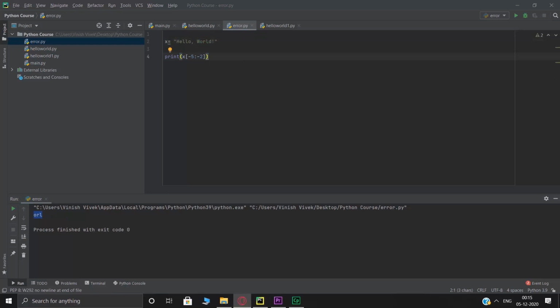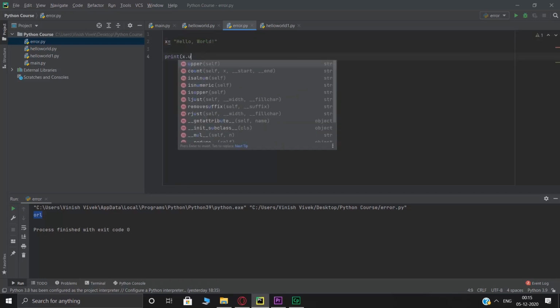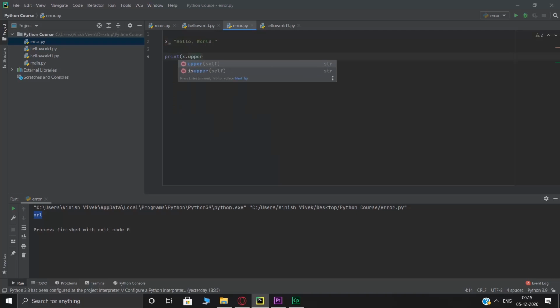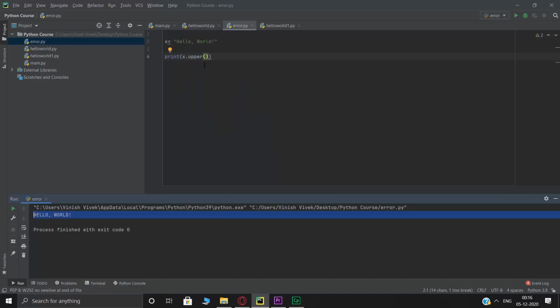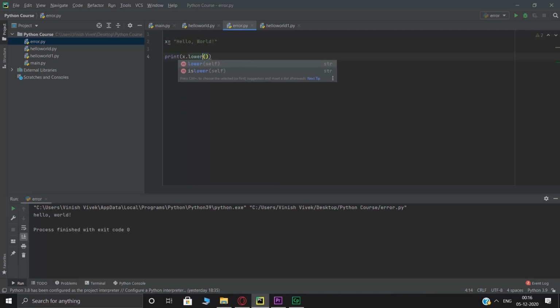Alright. Similarly, you can modify a string as well. So to modify a string, very simple. All you got to do is print and X dot upper. So what this will do is change it to uppercases. As you can see, everything is in uppercases. Similarly, as you guessed it, it's lower, and print, everything is in lower cases.